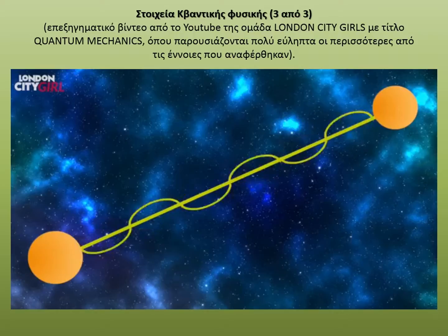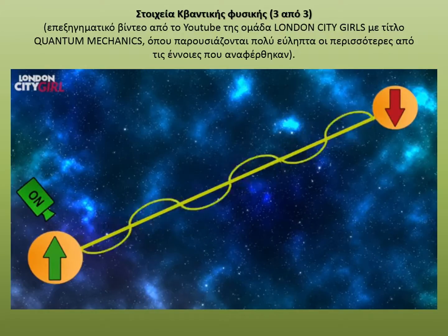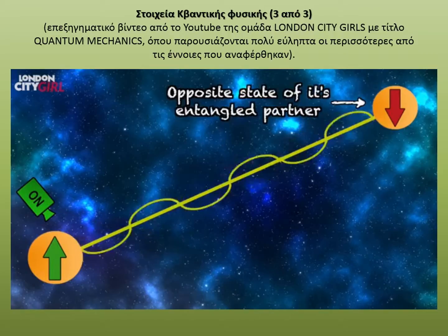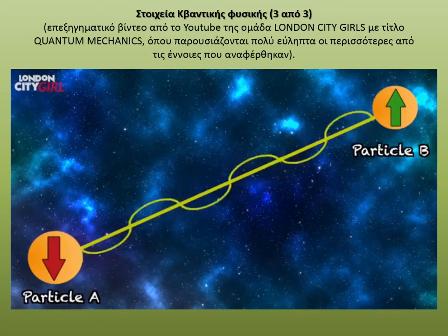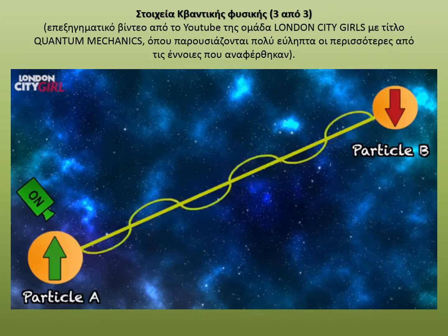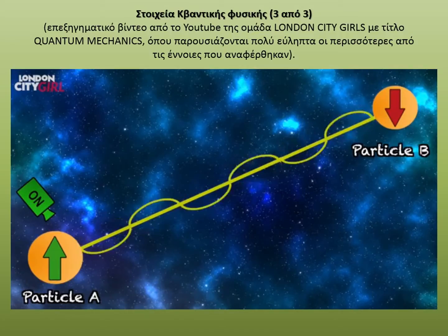According to quantum mechanics, a pair of entangled particles could be separated by an entire universe, and when the state of one is measured and its superposition collapsed, it would immediately collapse the superposition of the other particle, and measurement would indicate that it had the opposite state of its entangled partner. So in this example, particle A and B are entangled and separated by an entire universe. They are not measured and have the superposition of being both spin up and spin down at the same time. When particle A is measured, its superposition is collapsed and it indicates spin up, and as particle B is entangled with particle A, its superposition is also collapsed and it indicates spin down.